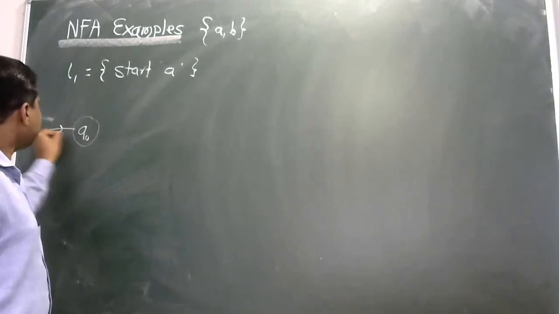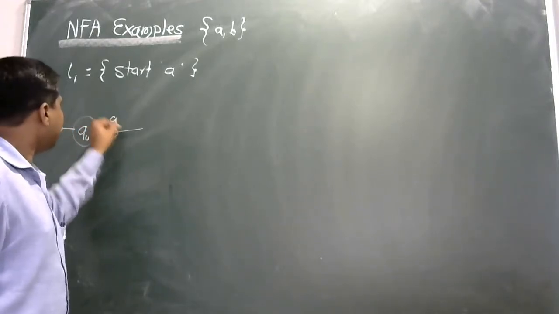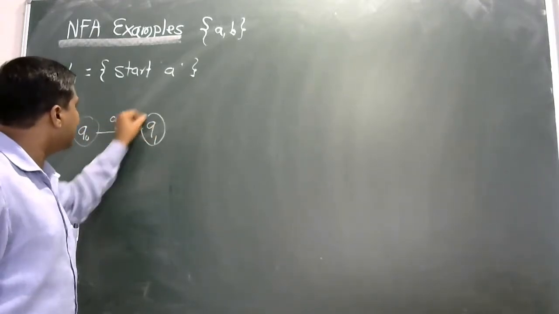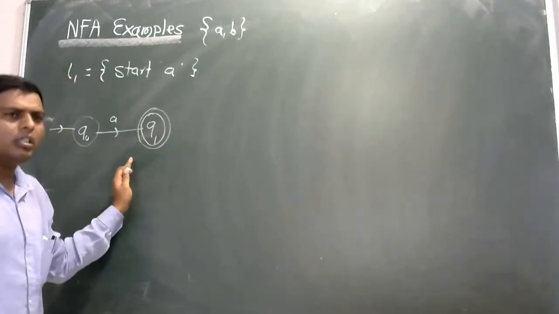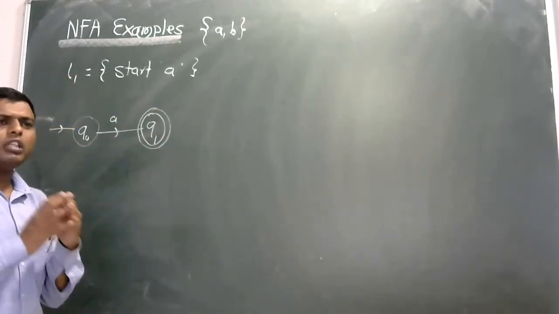Q0 is the initial state, then A, then Q1 is the final state, which is nothing but ending with anything.